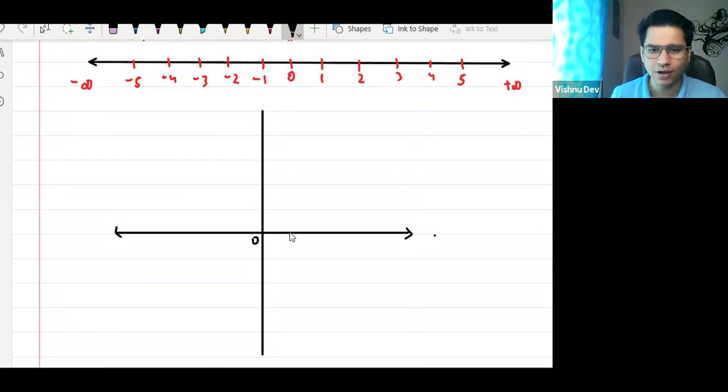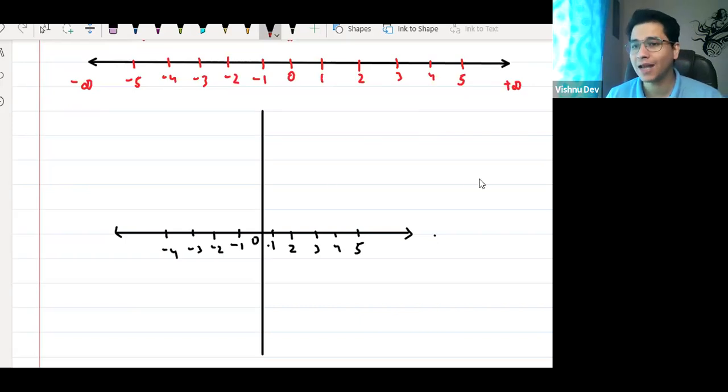This is 1, 2, 3, 4, 5. In the same way, we have minus 1, minus 2, minus 4. Now imaginary is denoted by a term called i, for imaginary. We will discuss what that imaginary number is and the meaning of i.